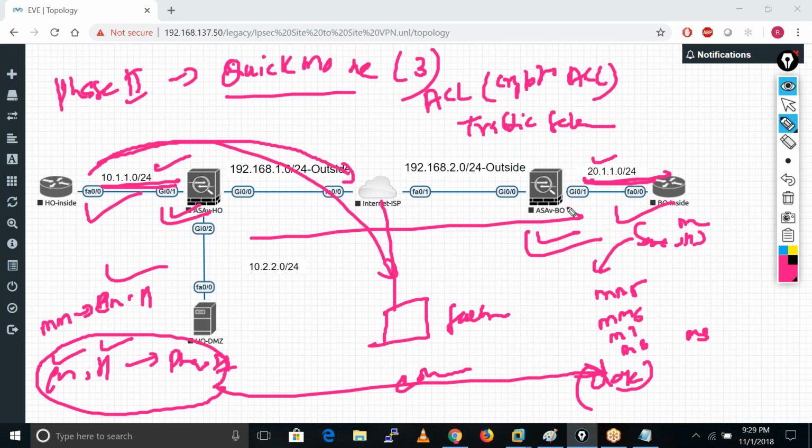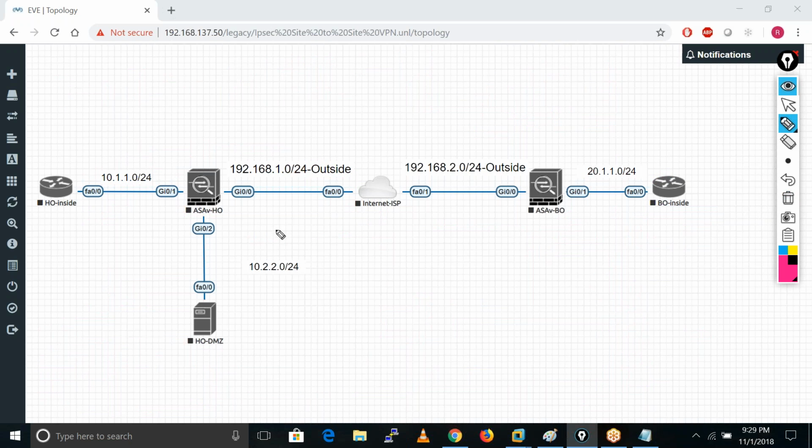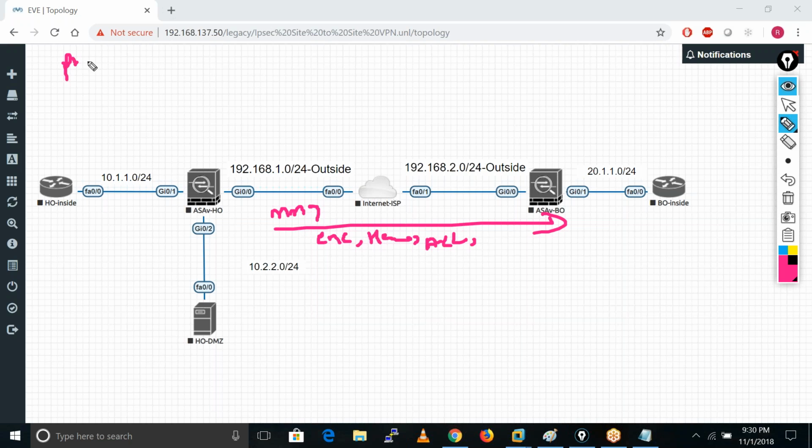Okay, so let me explain these messages. Take message number 7. In this message they exchange that same encryption and hashing method and the crypto ACL. And there is one more thing: we have 2 modes in phase 2, which is known as quick mode.